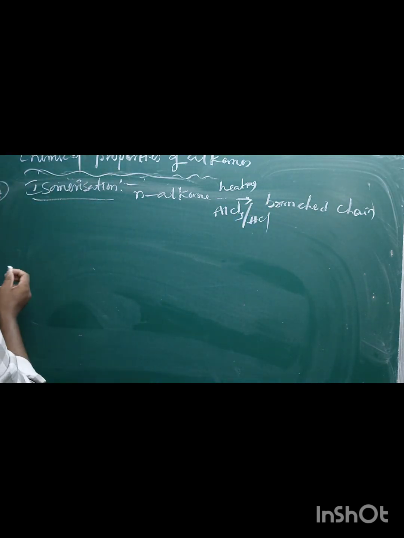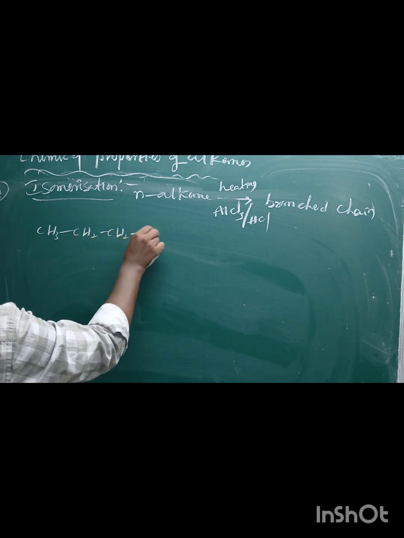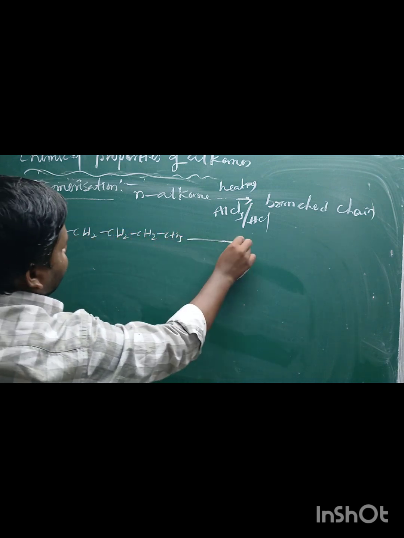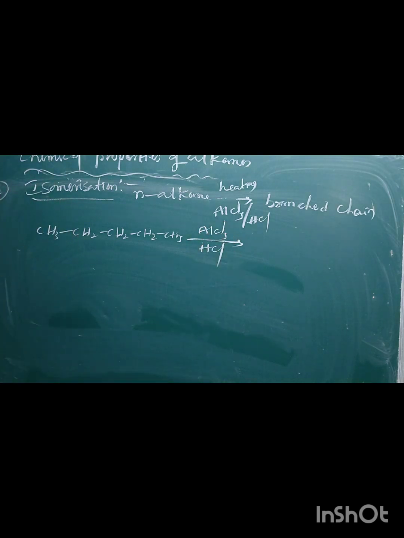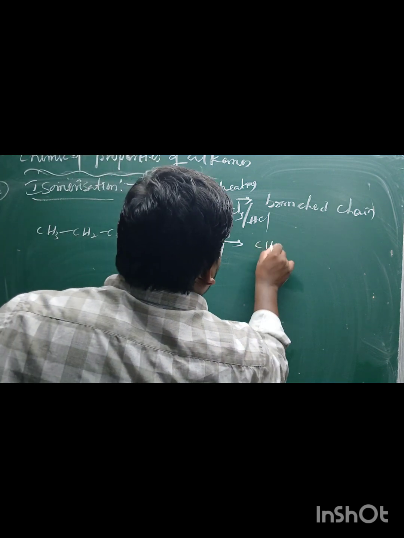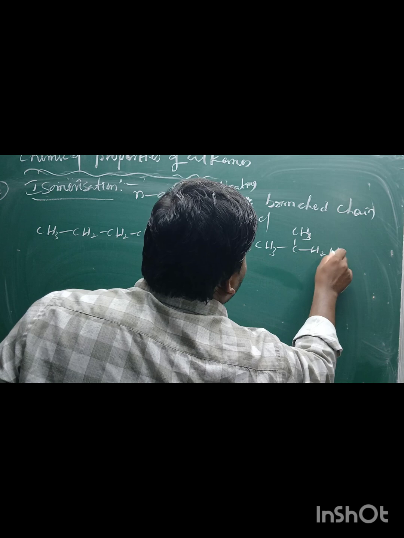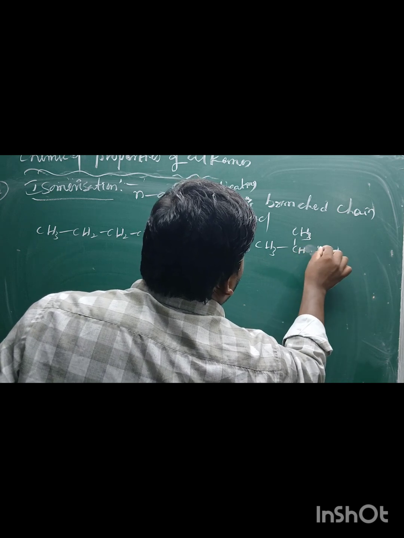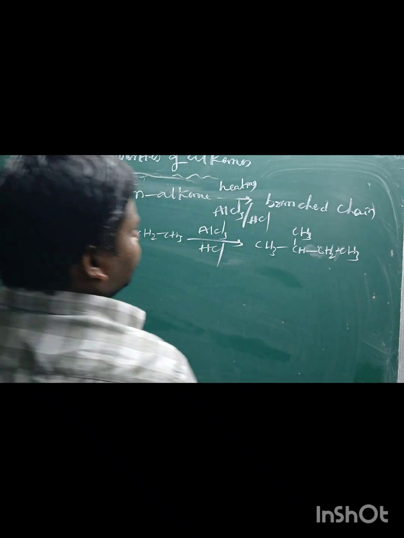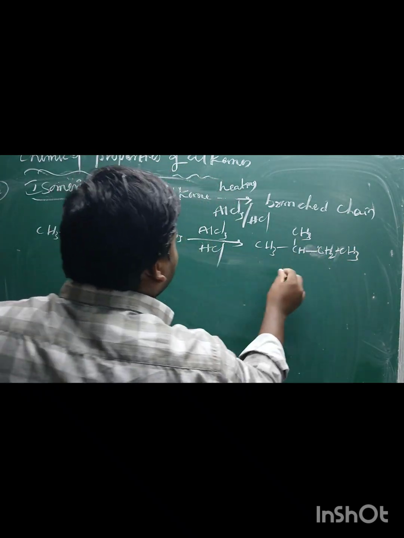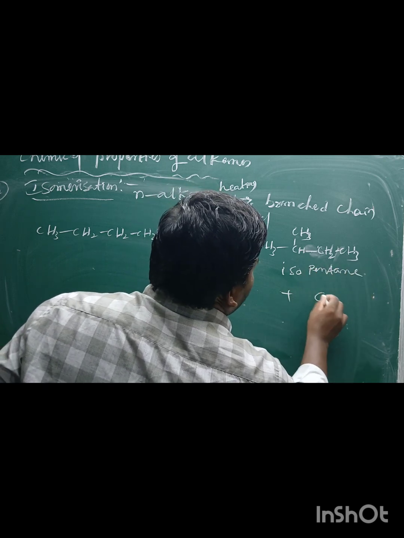For example, now I am taking pentane, CH3, CH2, CH2, CH2, CH3, N-pentane, in the presence of AlCl3 or HCl. Two types of products are obtained: isopentane, as well as another product, neopentane.